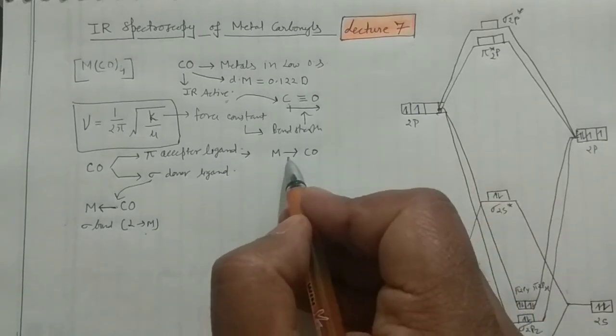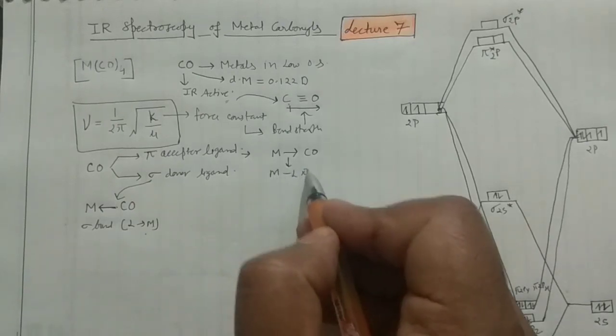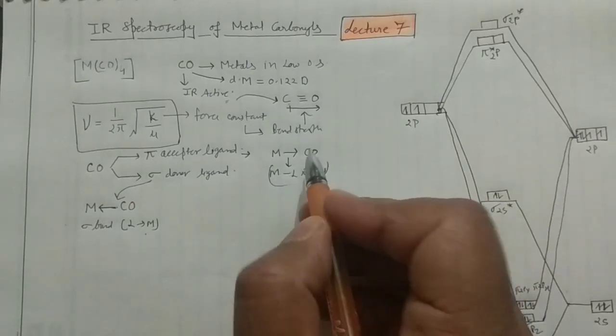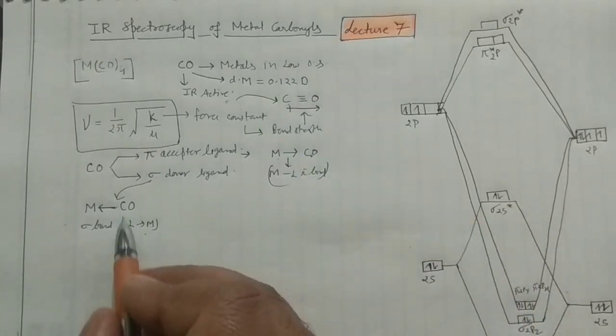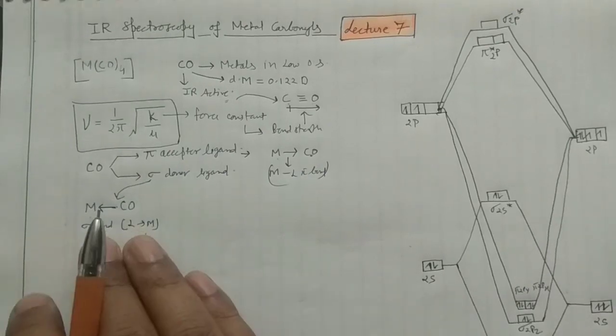This would be a pi bond, from metal to ligand. So it is a pi acceptor because it accepts electrons in the pi anti-bonding orbital, and it is also a sigma donor because it donates its sigma electrons to the metal d orbital. You should keep this in mind.